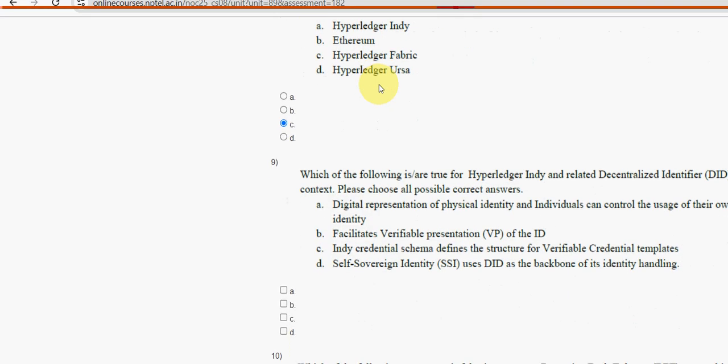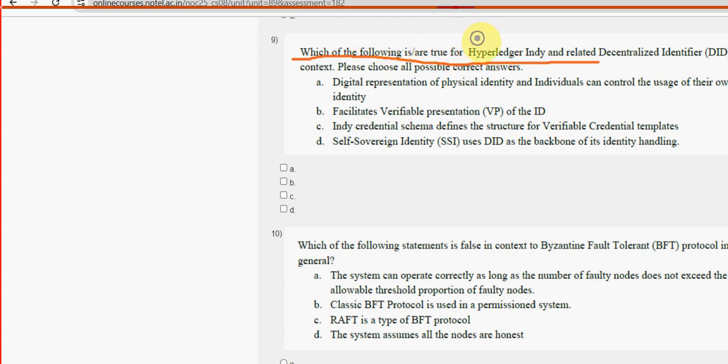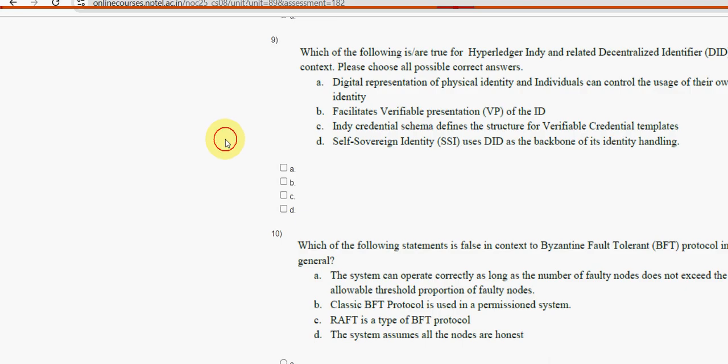Now let's move on to the ninth one. Which of the following is true for Hyperledger Indy and related DID? Please choose all possible correct answers. For the ninth question, all the remaining three options except option A are the probable solutions that we have got. So we're going for three options, B, C and D.